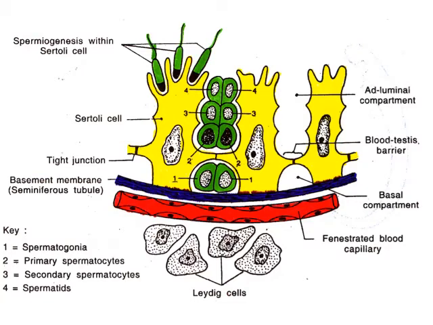Now we'll see each cell type. The successive generations of the spermatogenic cells are found to be arranged from the basement membrane to the lumen. The spermatogonia are found near the basal lamina.